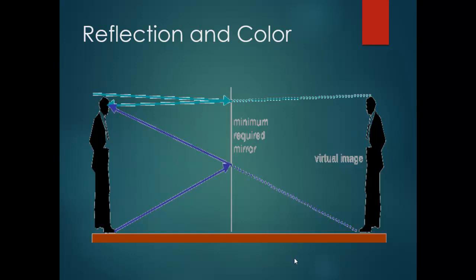This is a plane mirror. The distance between the image and the mirror equals the distance between the object and the mirror. This is for the plane mirror. In a plane mirror, there you see the image.